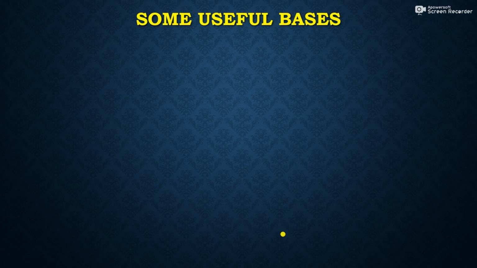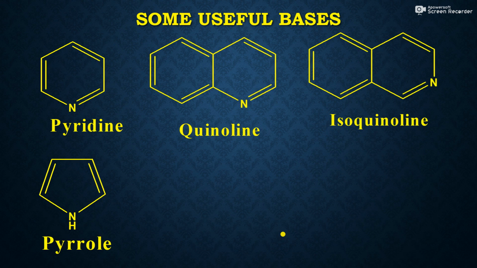So friends, after discussing aromatic amines, we have another base that is also known as a heterocyclic base. This is a hexagonal ring having a nitrogen atom, and this is a very important base. This is known as pyridine. This is a bicyclic ring. One benzene ring is there and another ring is there, and nitrogen is the heteroatom in this compound, and this is known as quinoline. This is also a very basic compound. Then isoquinoline. Quinoline and isoquinoline are isomers of each other.